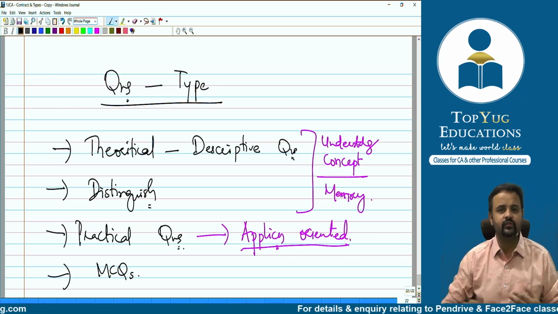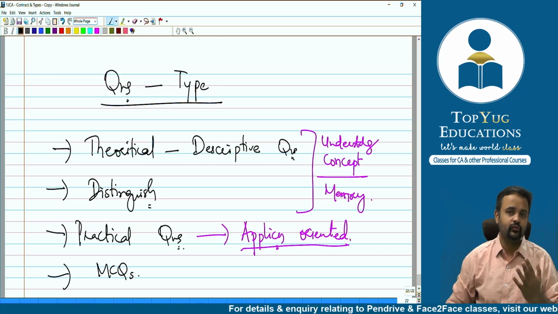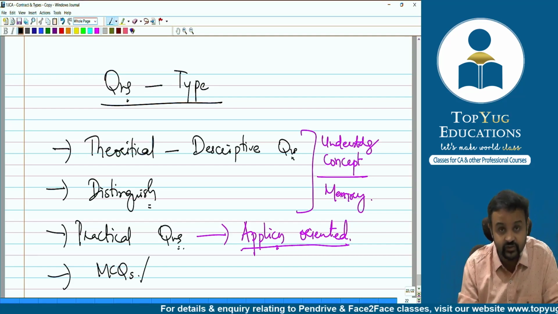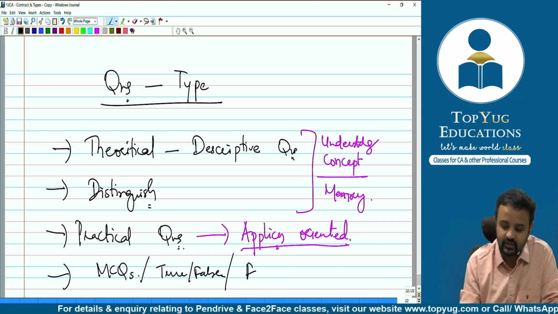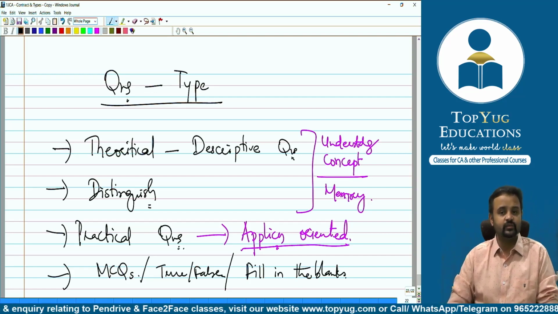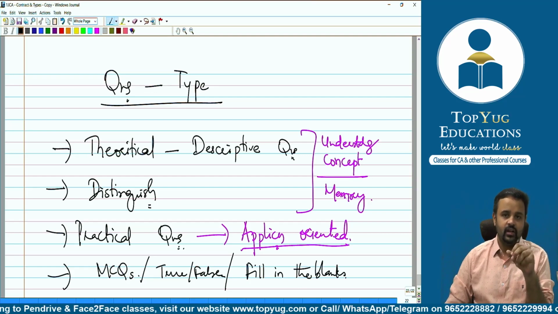but in case sometimes they feel, for 2 marks, let's ask some MCQ, some fill in the blanks, some yes or no, some true or false with reasons, they may ask. Okay, so when I say MCQs, I'm not just talking about 4 options, but sometimes true or false with reason also might be asked. Sometimes maybe some fill in the blanks. Okay, fill in the blanks might be asked. There is a possibility.